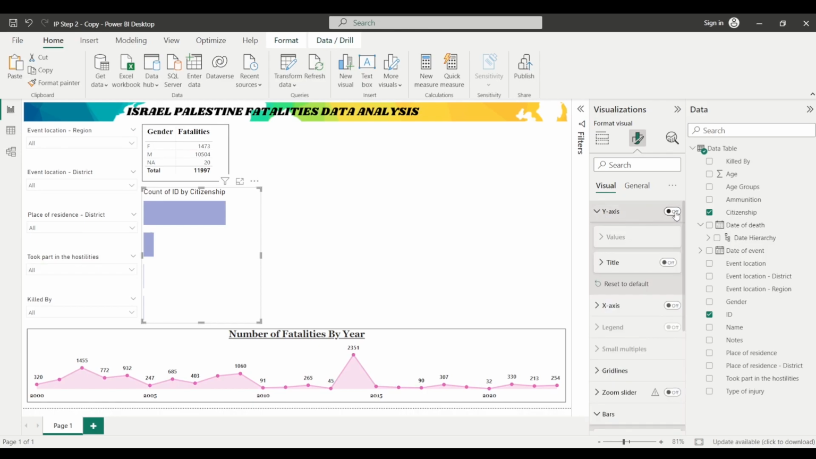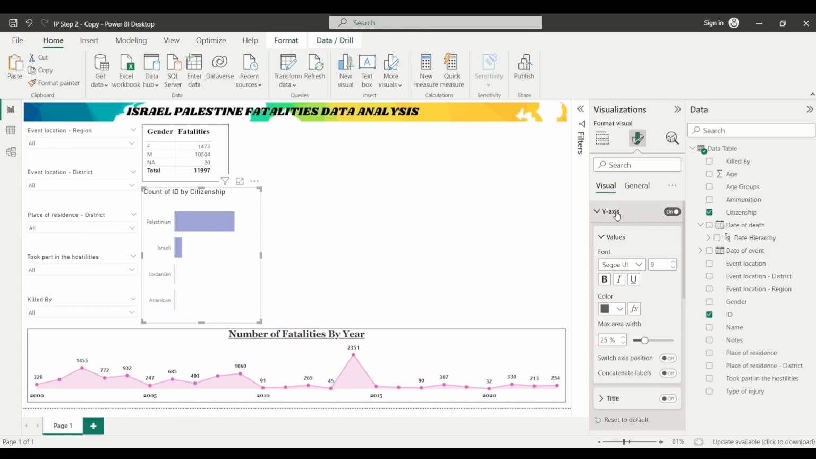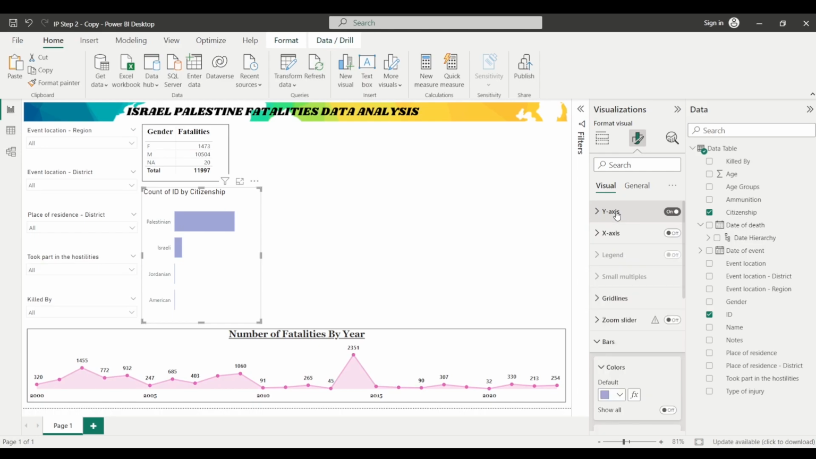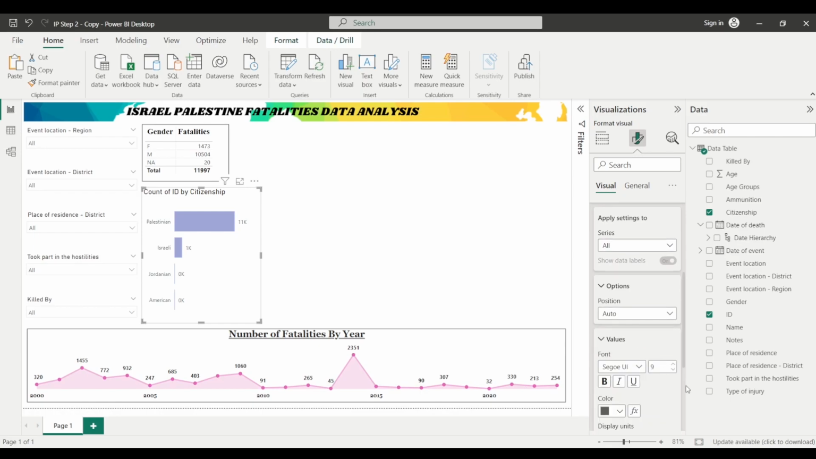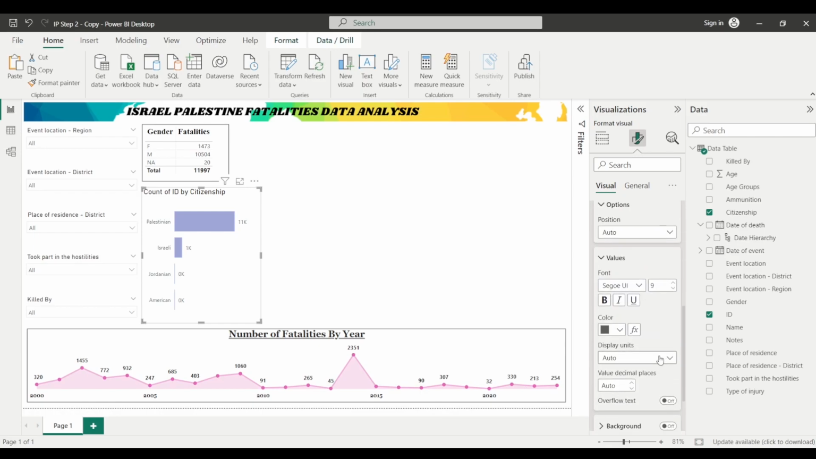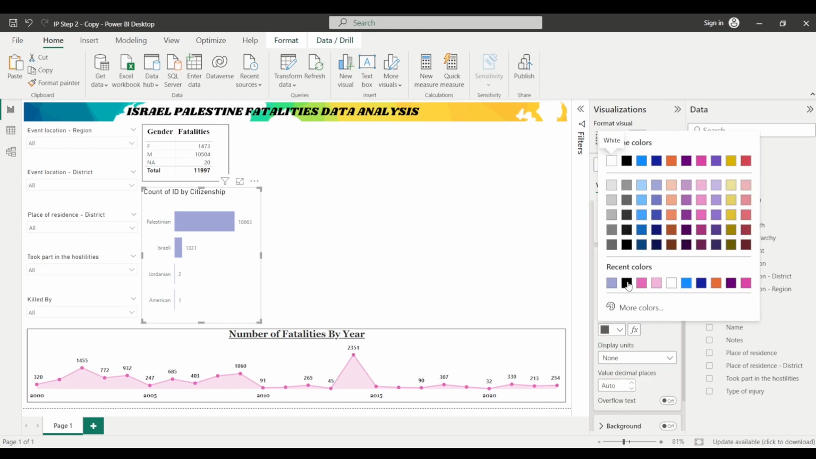So we can change this y-axis to on. Yeah, now it's comparatively better. And I will change the data labels to on. Since I want the exact numbers to be represented, I do not want them in thousands, so I will expand the data labels, and under the values section I will change the display units to none. And let's select black color.